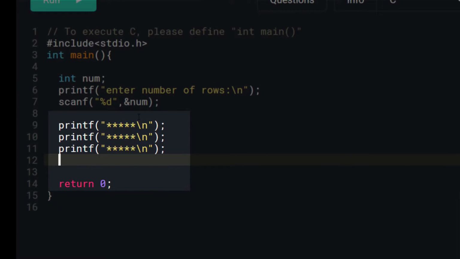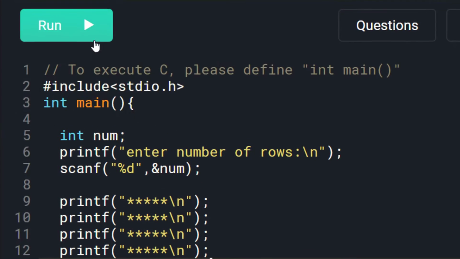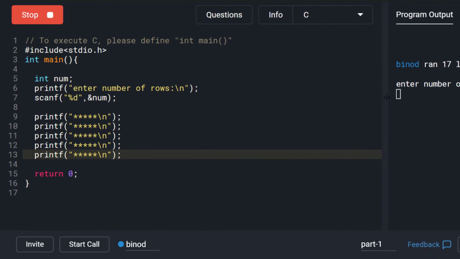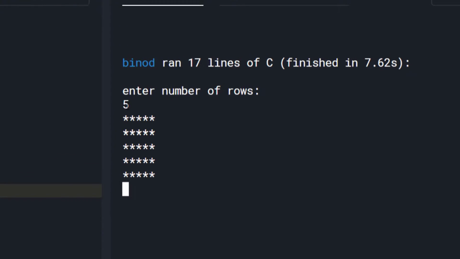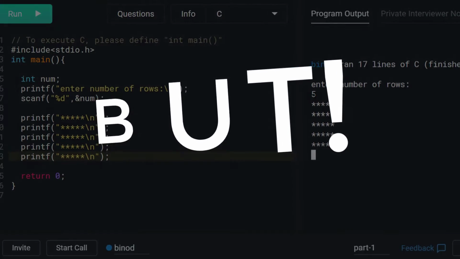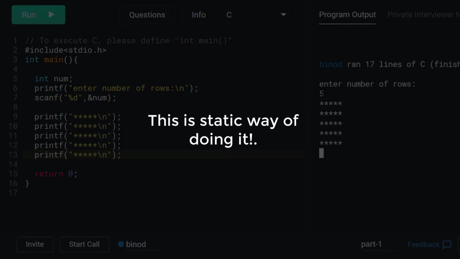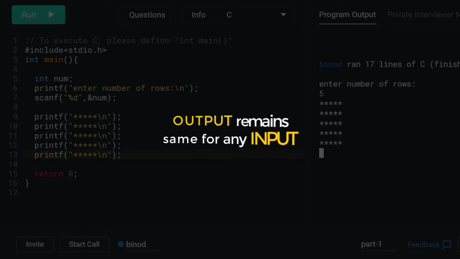Here printf is used 5 times, so let's execute it. Here each printf statement prints 5 stars, and using 5 printf statements we are able to print the required pattern. But this is a static way of executing. That means whatever might be the input, your output is going to be the same.